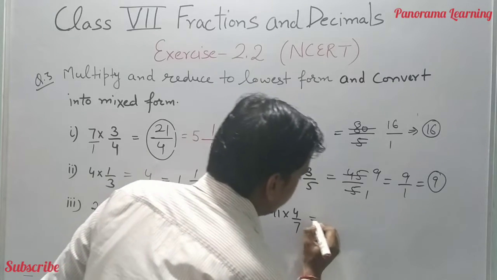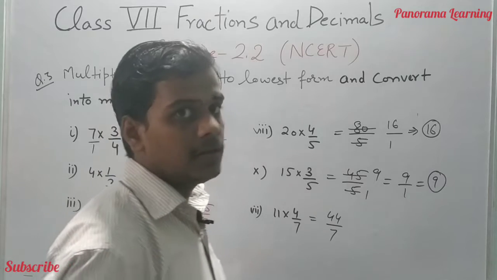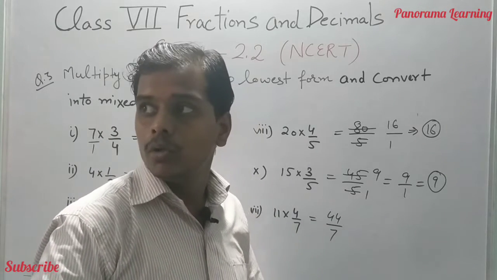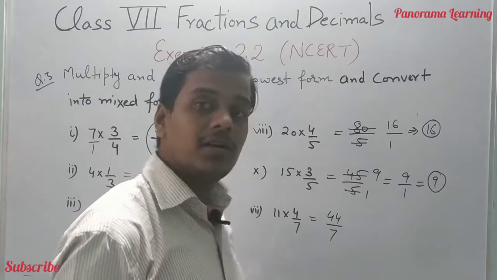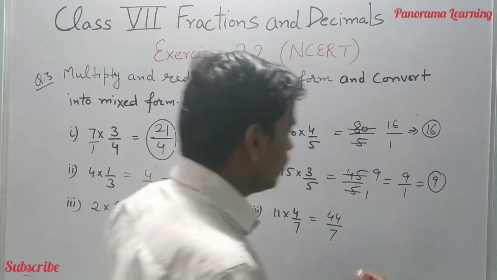Last one is 44 divided by 7. Are both numbers divisible by a single number? No. So we cannot convert this into the lowest form. It is already in the lowest form. Then convert it into a mixed fraction.